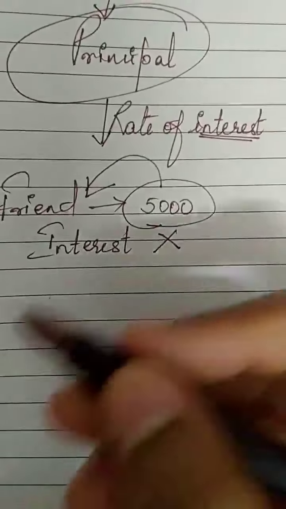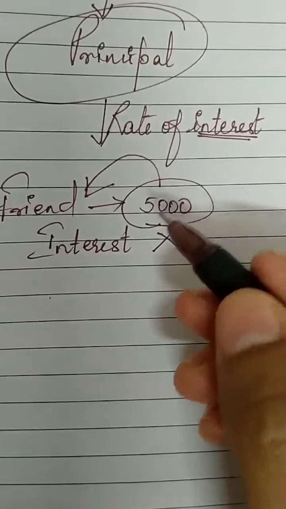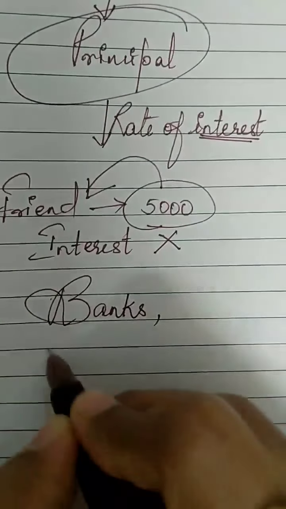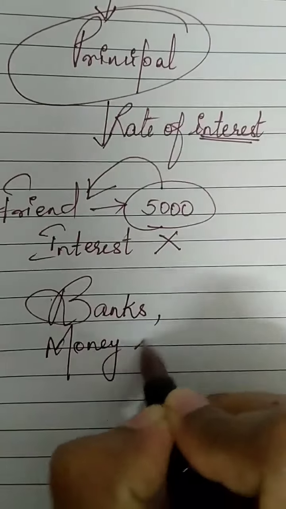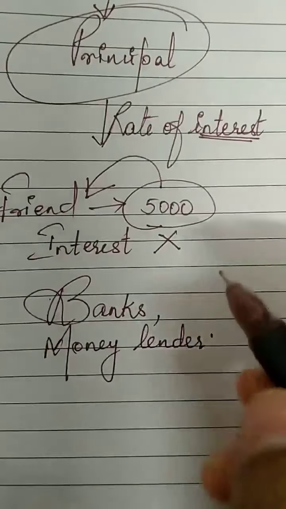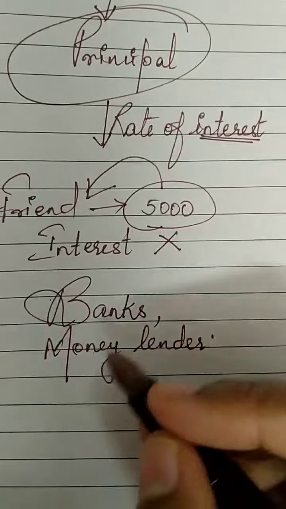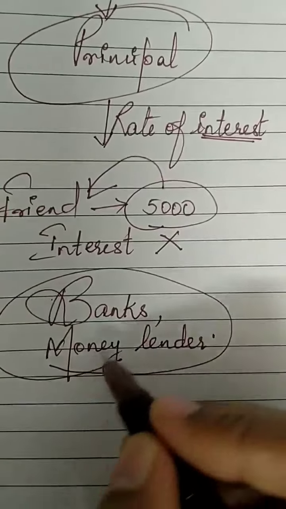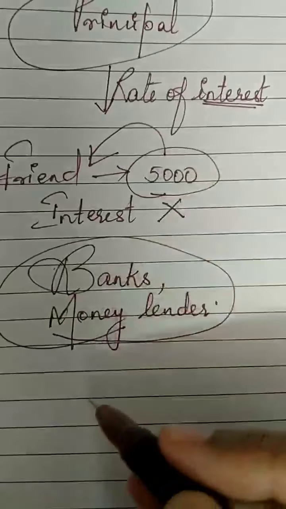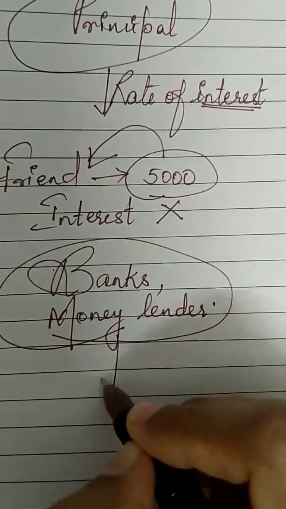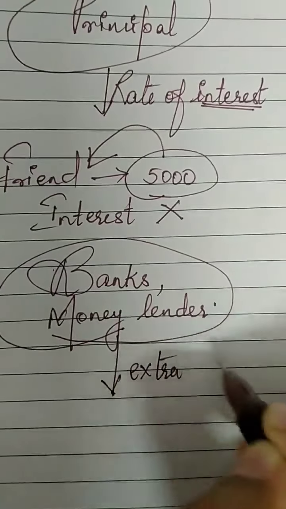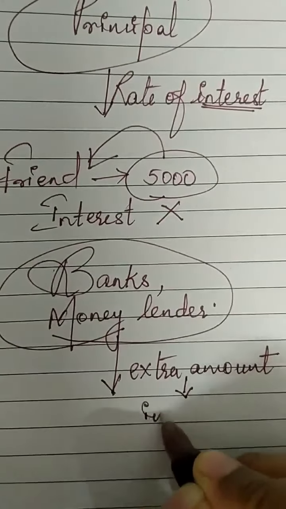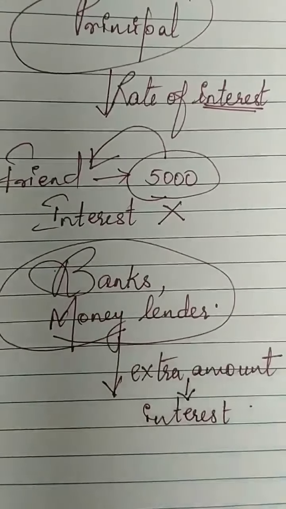But if you want a higher amount or nobody is there to help you out, we all have something called banks. We have money lenders, and some organizations from which you can borrow this money. Now, these money lenders or banks are not our friends. They will not give you money for free. They also want to make a profit. What will they do? They will charge some extra amount. That extra amount is called interest.